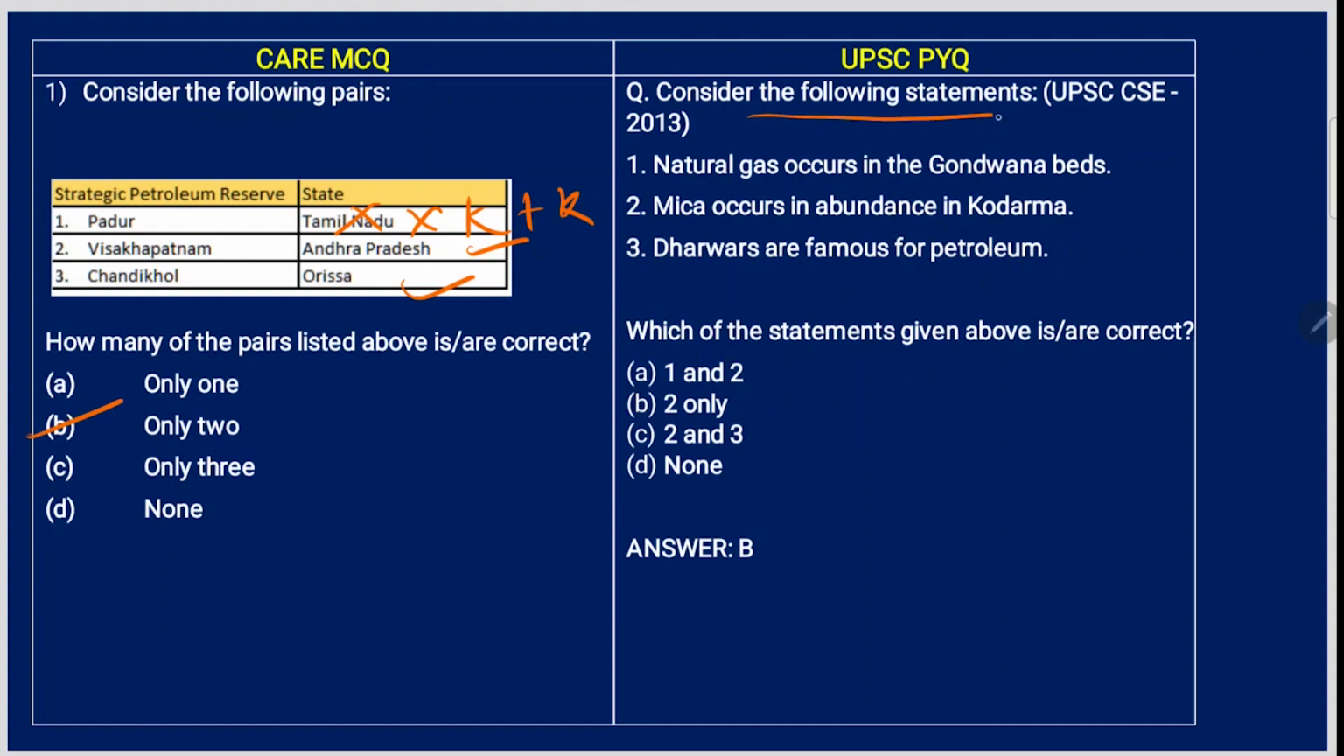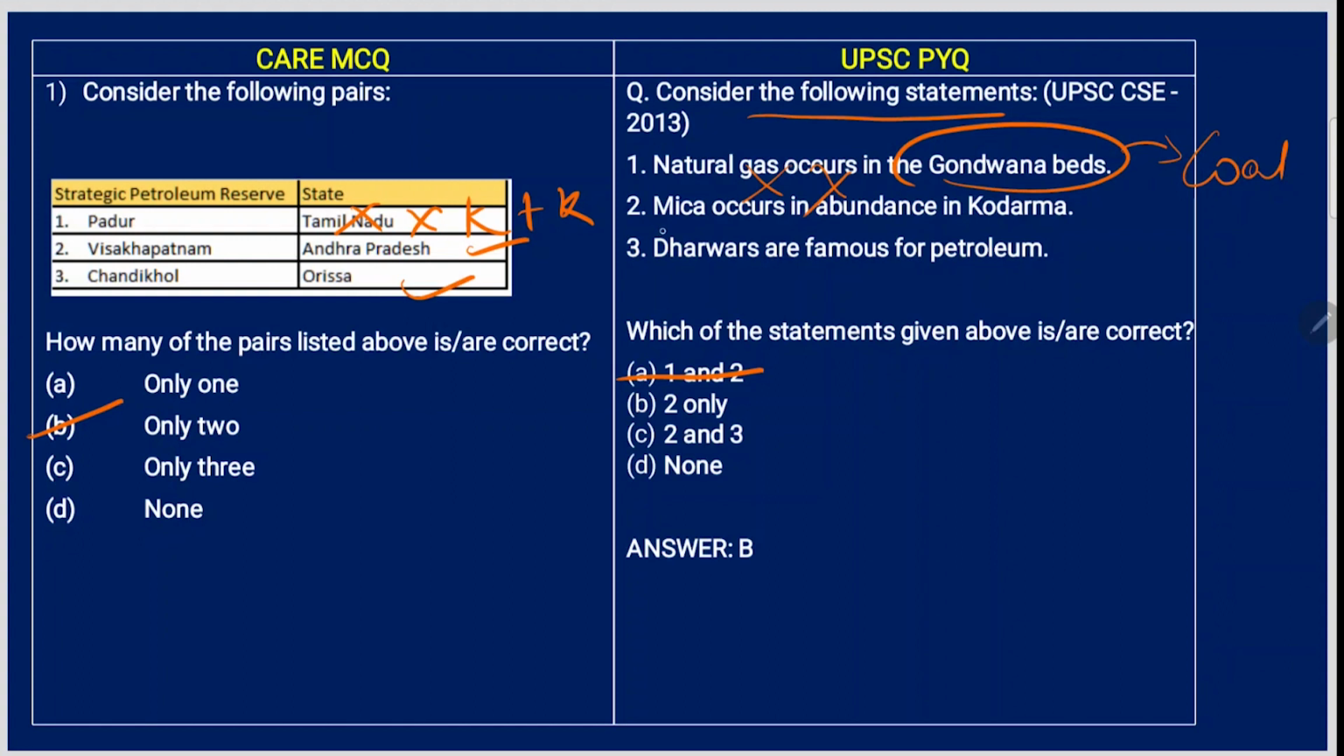Now consider the following statements. Natural gas occurs in Gondwana beds. See, Gondwana beds are famous for coal, not natural gas. So this is gone. When one is gone, A is gone.